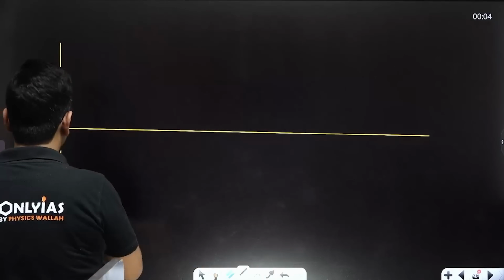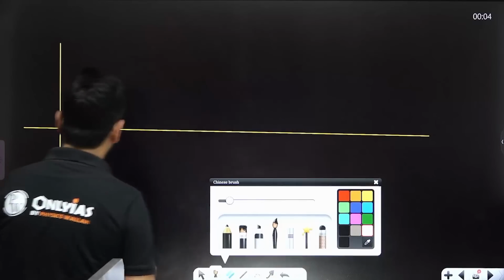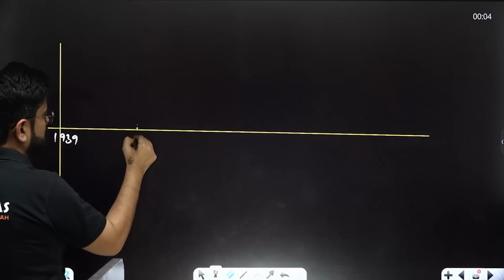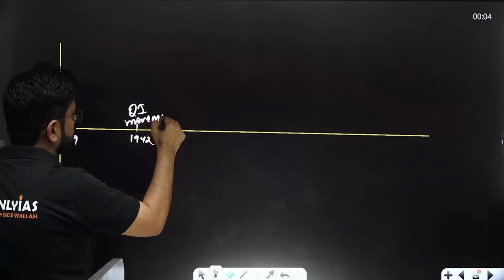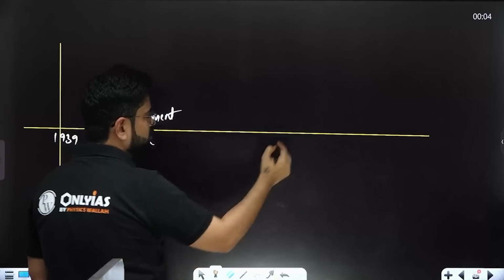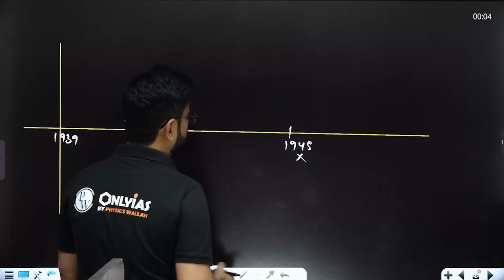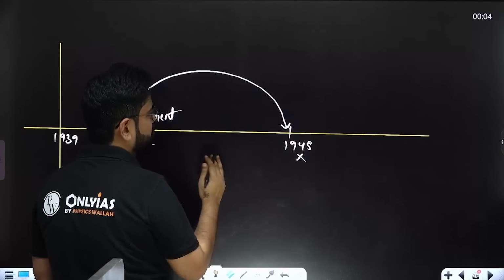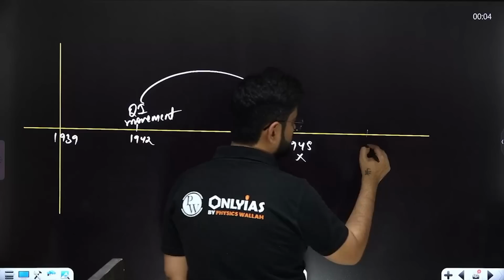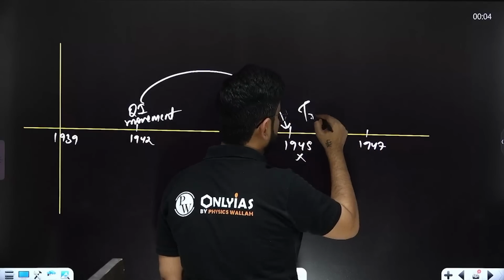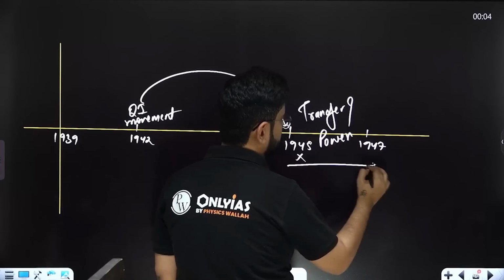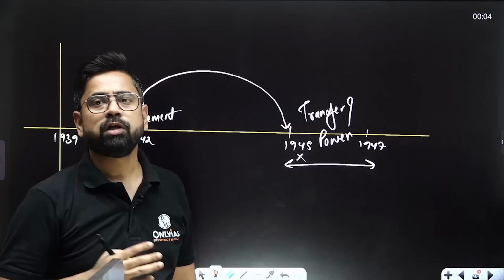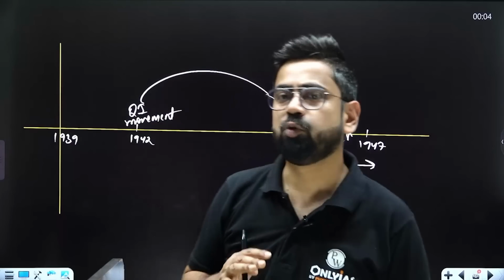The World War had started in 1939. In 1942, we came out with the Quit India movement. And in 1945, the war was over. So this was the Gandhian method we have seen. Now from 1945 to 1947, it is about transfer of power: how we are going to get power from Britain. So now the story is about transfer of power.